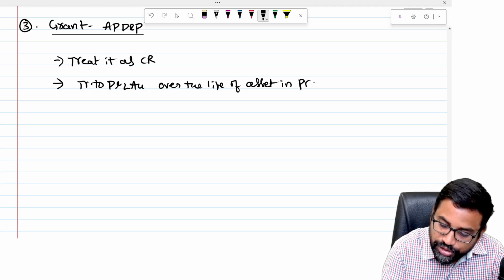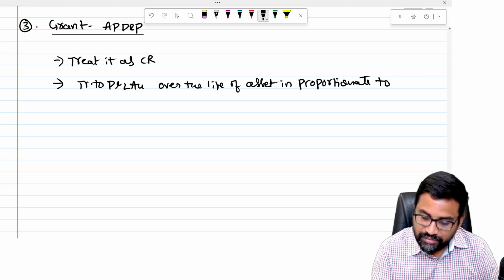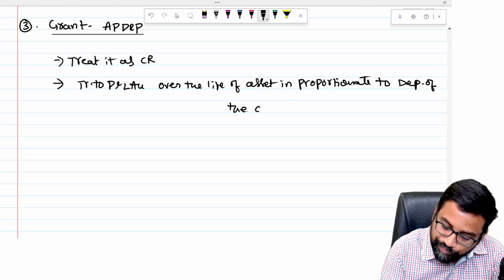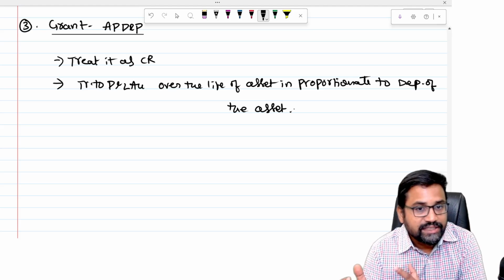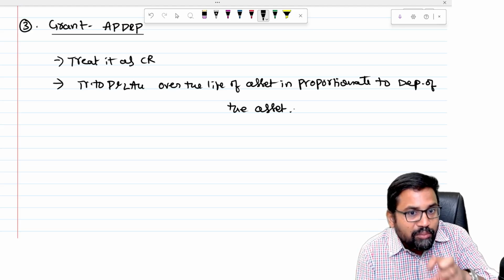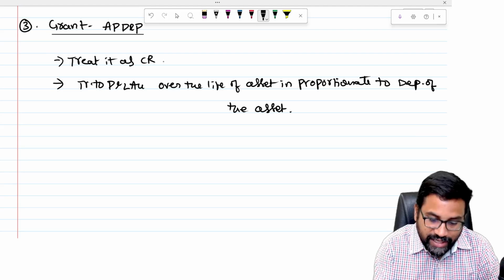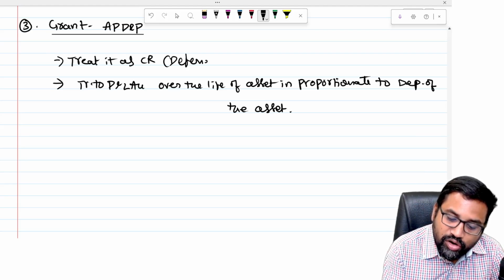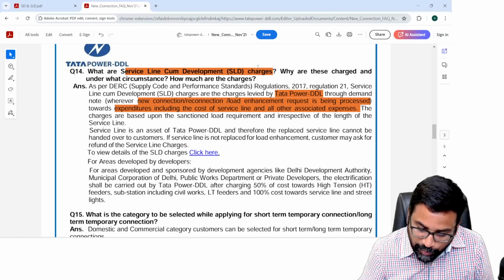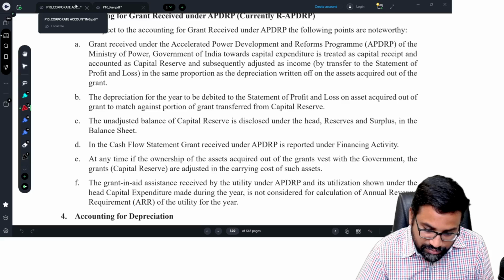In proportion to the depreciation of the asset, this is transferred. Whatever the amount we received in the form of a grant will be transferred to capital reserve, like a deferred government grant. What is a deferred government grant? We are not transferring it to the P&L account at a time. Rather, we transfer it to the P&L account in proportion to the life of the asset, so in proportion to the depreciation.